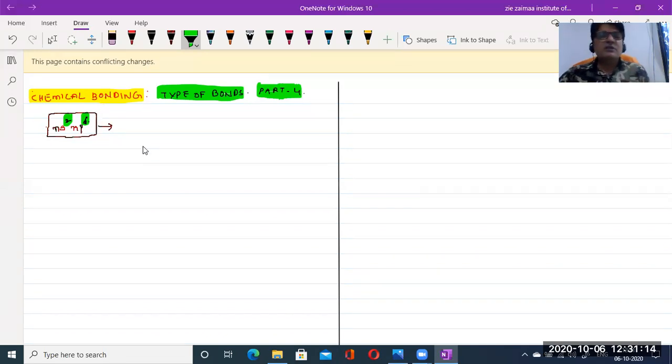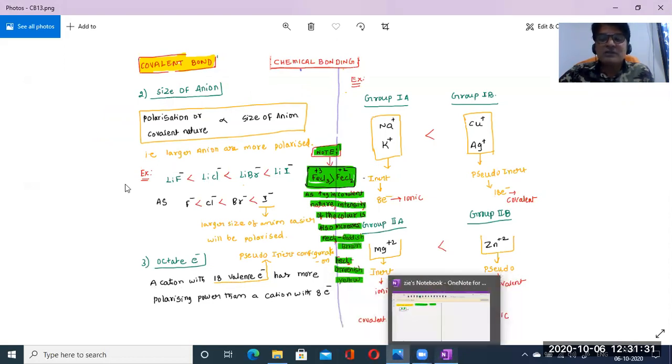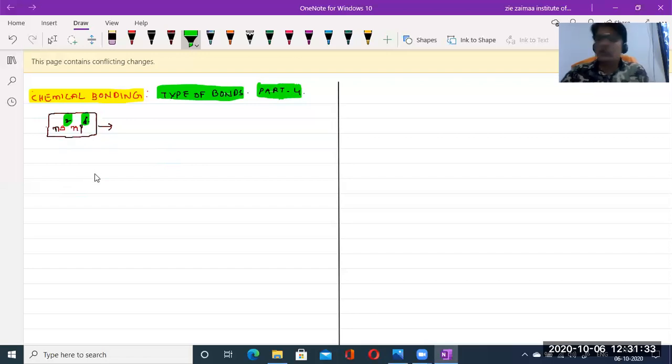So let's come to the point. What is an octet electronic configuration? A cation with 18 valence electrons is one case, but if 8 valence electrons are present, then we simply say it has the octet electronic configuration. This belongs to octet.